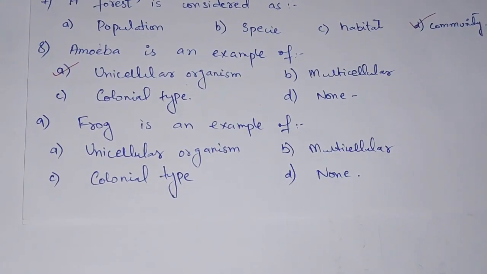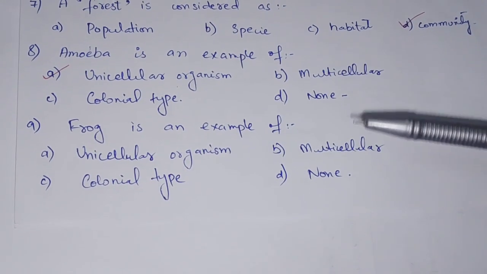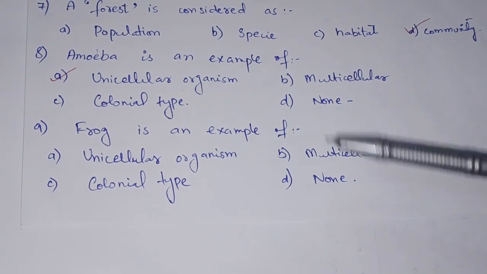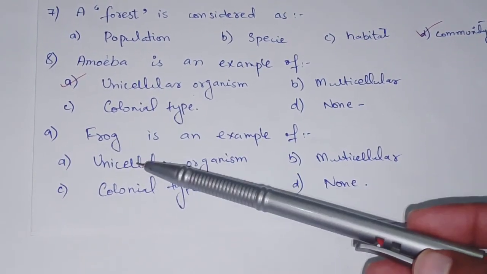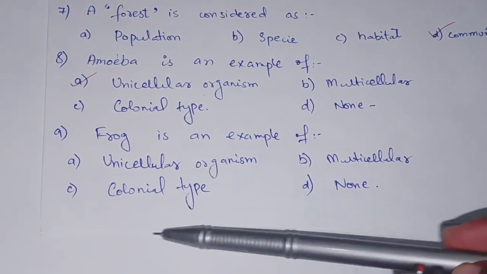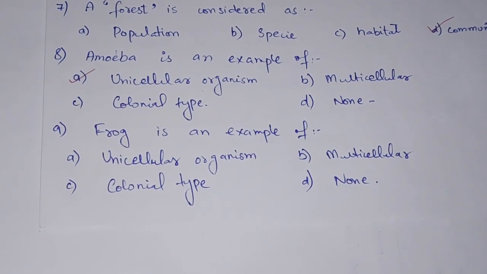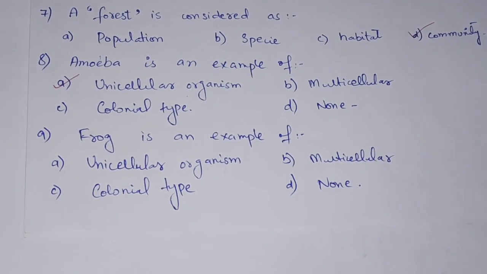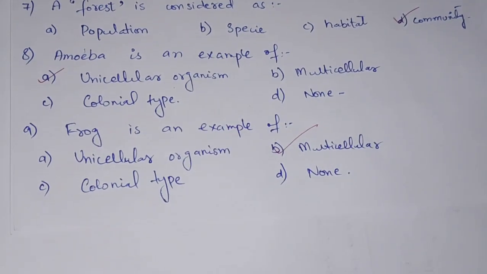MCQ number 9. Frog is an example of. We have 4 options: unicellular, multicellular, colonial type, and none of these. So frog definitely does not consist of only one cell, so option 1 is incorrect. Option C, colonial type, is also incorrect because the frog is not from any type of colonies. Frog consists of more than one cell, so option B is the correct option, multicellular organism.